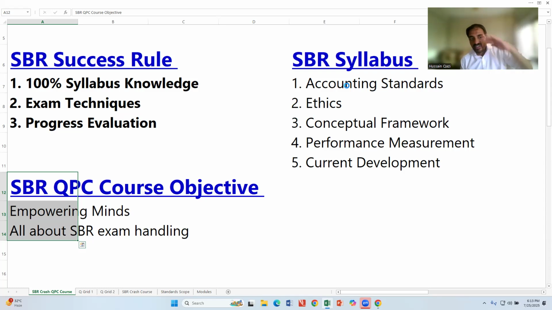Whoever registers with this course, my mindset is that after this course, the student must become able to attempt the question independently. Any student can independently solve the question. That is called empowering minds. So the first mindset in developing this course is empowering students' minds.